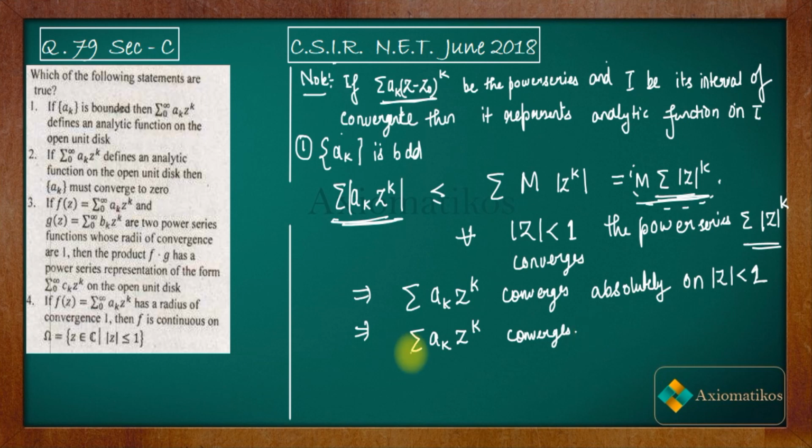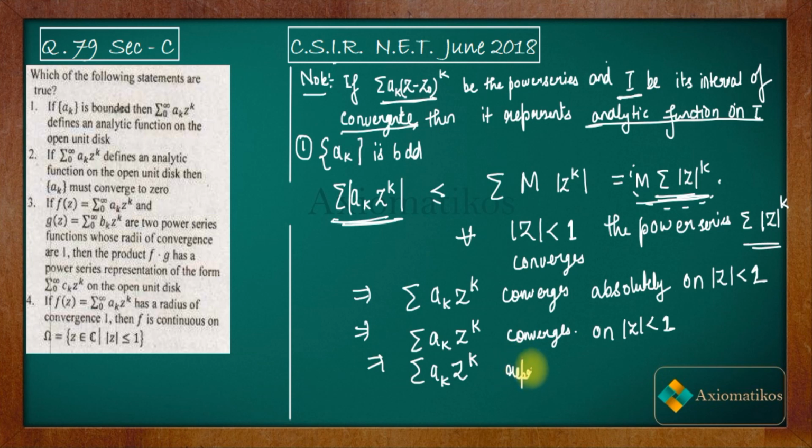So finally, what conclusion can we draw? According to the note, whenever this power series is convergent in the interval I, it represents an analytic function on I. So the summation a_k z^k represents an analytic function on |z| less than 1. What is |z| less than 1? It is the unit disk. It means that the first option is correct.